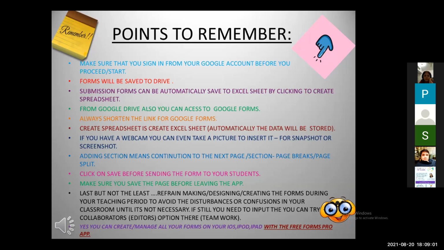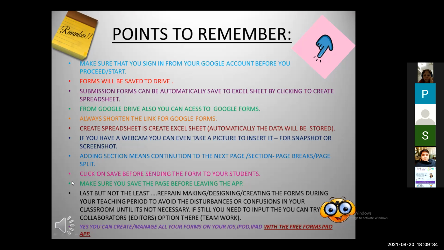In a teamwork, meanwhile, they can proceed making the forms and you can continue with your class teaching. Last but not the least, you can create and manage all your forms on your iPod, iPad, iOS with the free Forms Pro app. Okay, make this clear. If you are using iPad, iPod, iOS, you have to download the free Forms Pro app and then from there you can create.